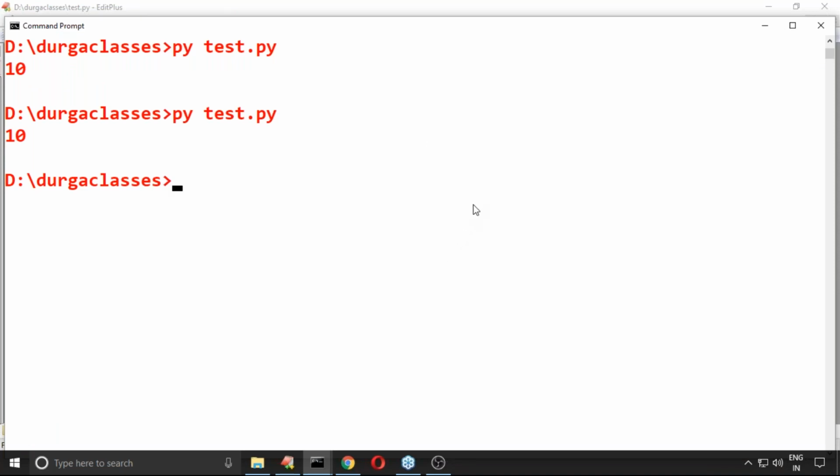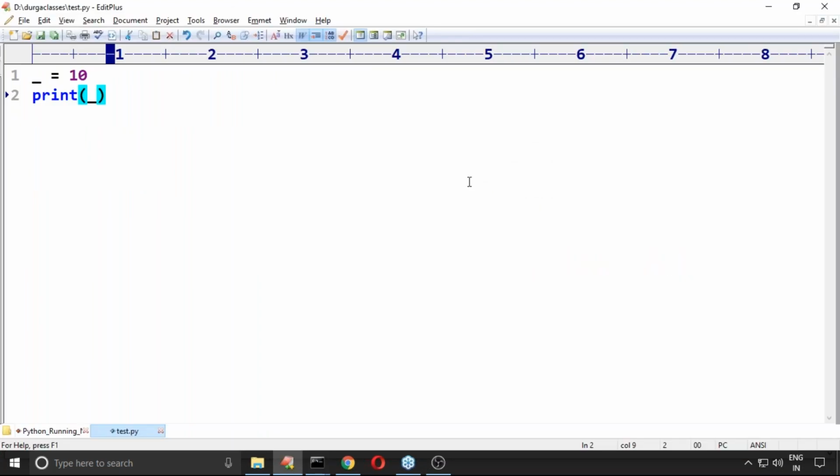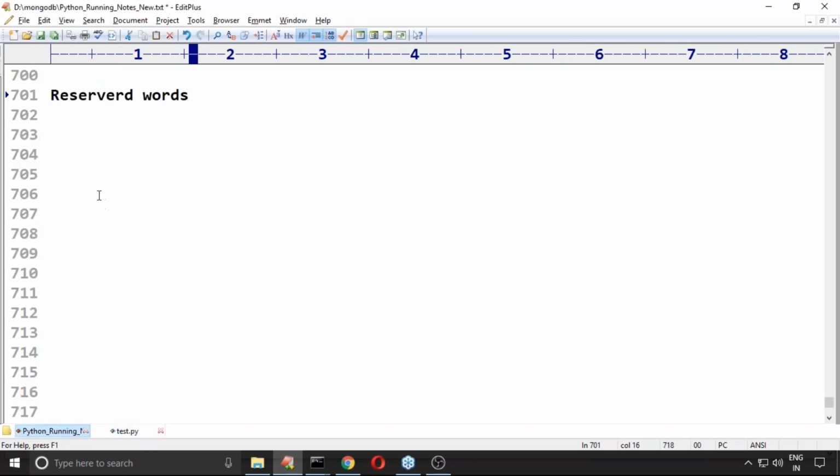Underscore is equal to 10, next print underscore. Valid or not valid? For people coming from a Java background, in Java 9 or 10 onwards, it is not allowed. In Java, only the underscore symbol is not allowed. But here, it is valid.